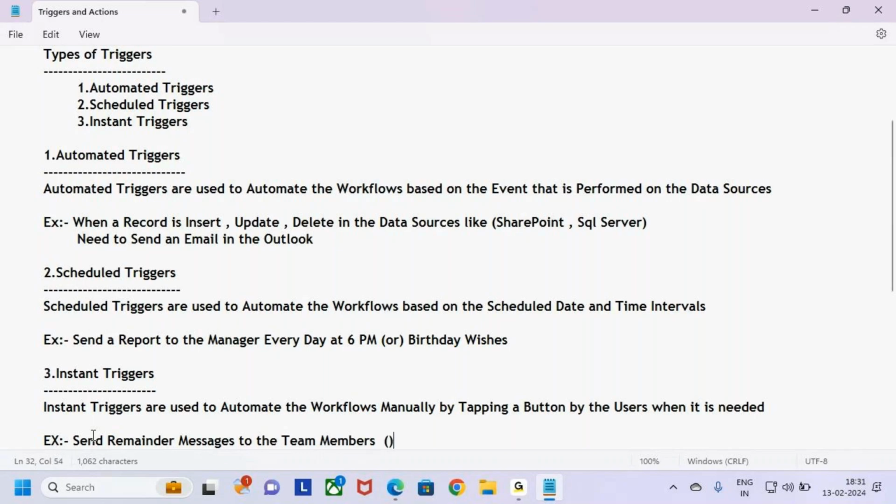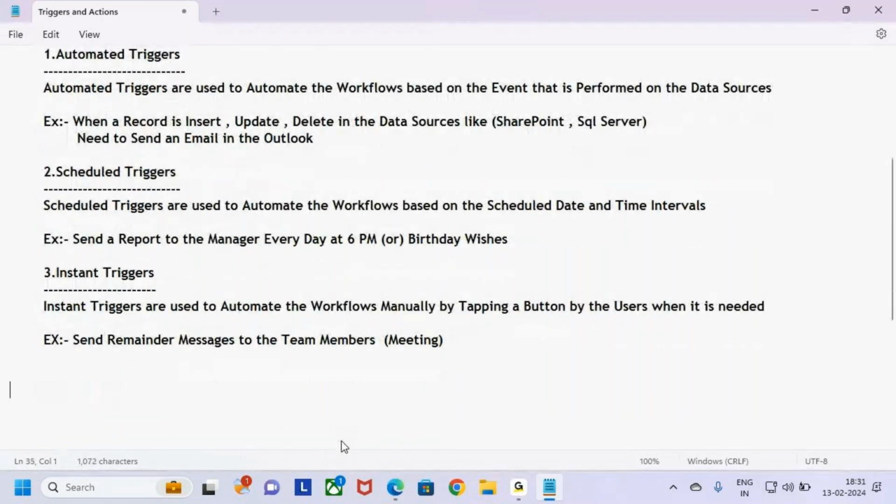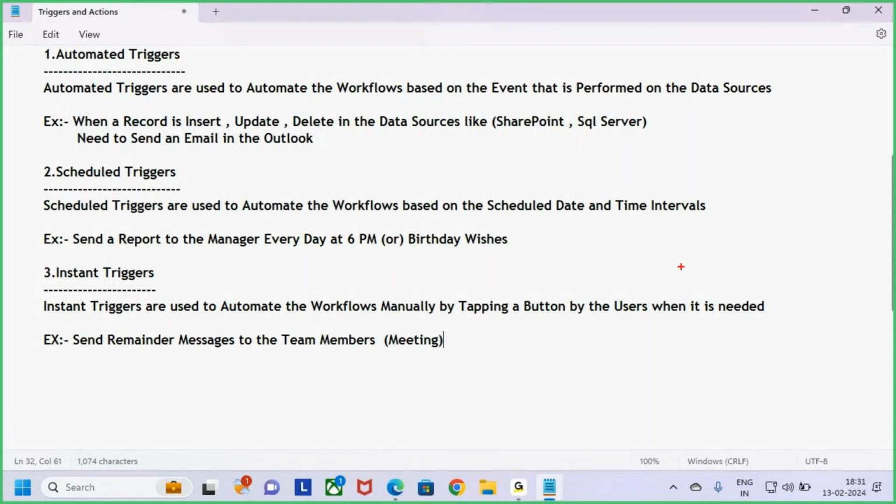Whenever I'm having a meeting as a team lead, I want to send a notification to all my team members, whenever I require, before 5 minutes, before 10 minutes or before 2 minutes. So whenever it is required, I can go and manually click on one button. Once I click the button, the flow will run automatically.